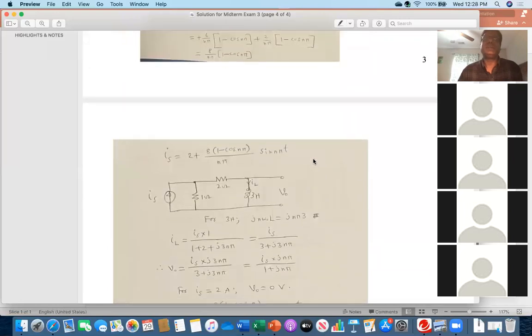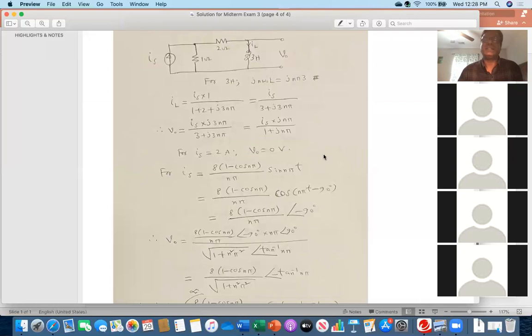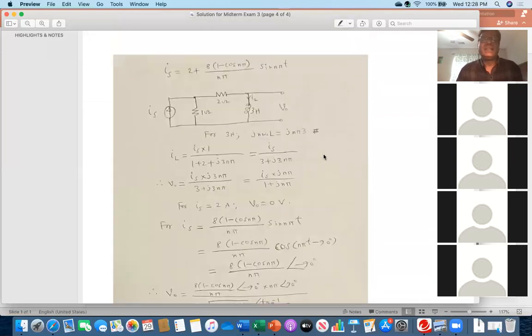Some of you have completed the first part, but you did not complete this one. Are there any questions on this problem? Anybody?